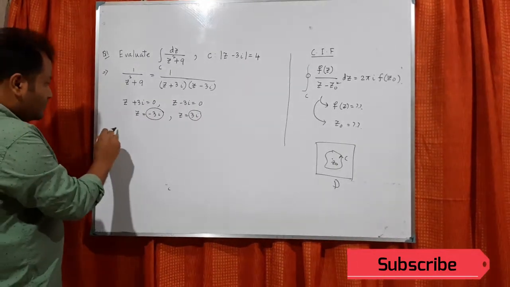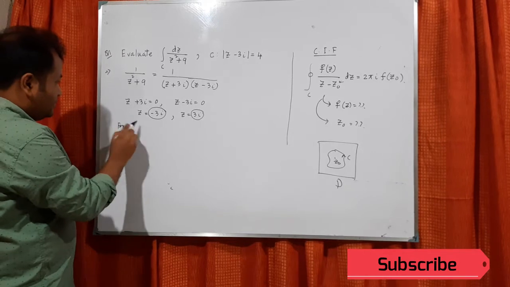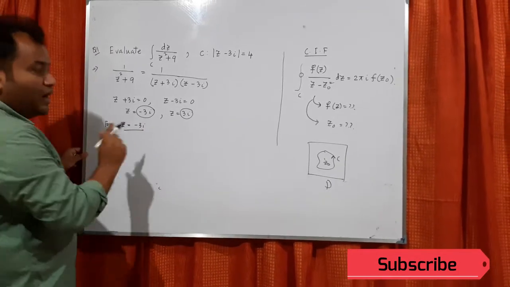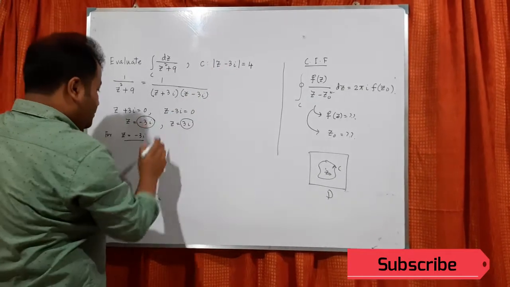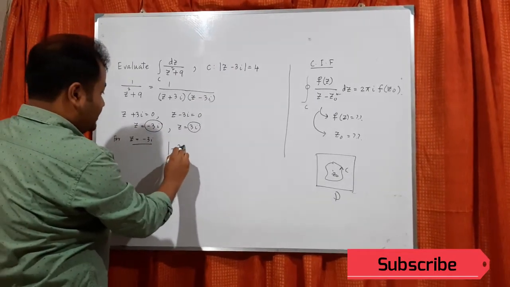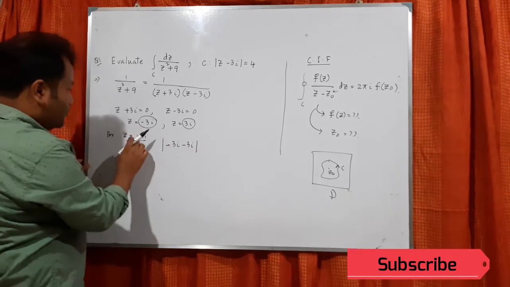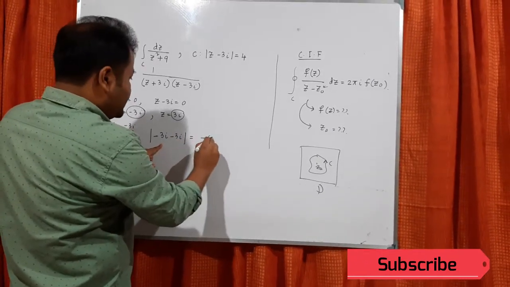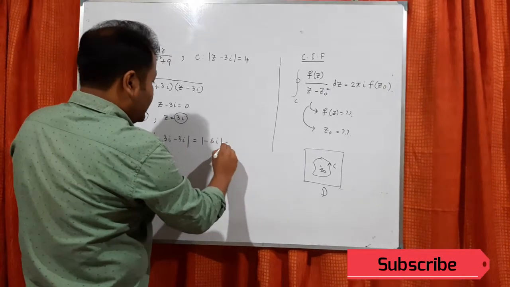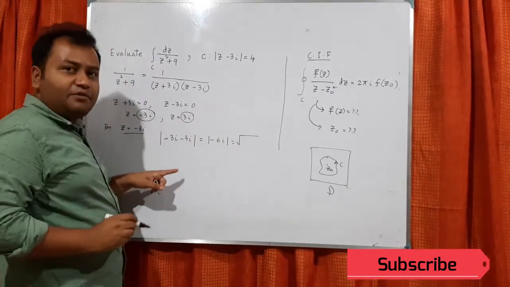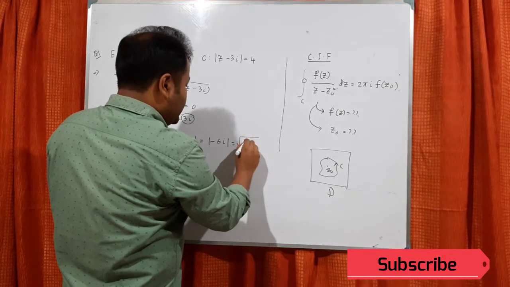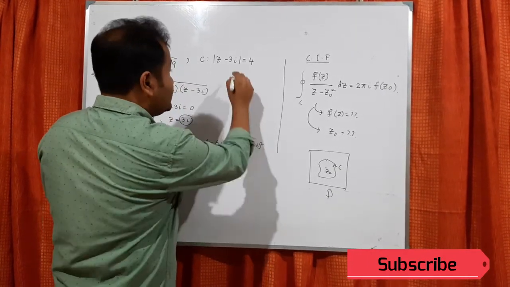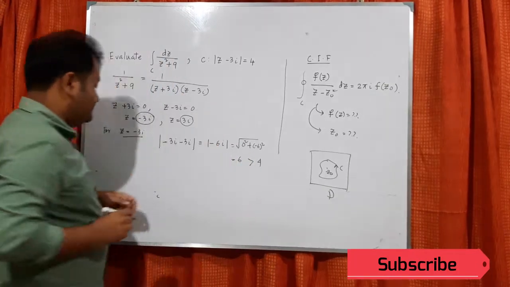For z equals minus 3i, what we have to check? First you put it in the left hand side: minus 3i minus 3i. We put z here, so we get minus 6i. That is in a plus ib form, so root over 0 squared plus minus 6 squared, that is 6, which is greater than the right hand side.